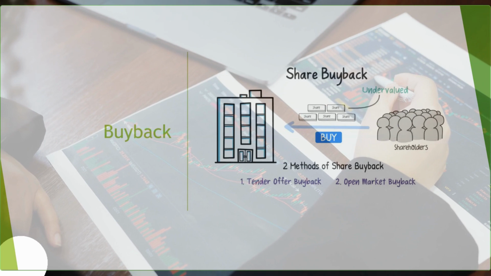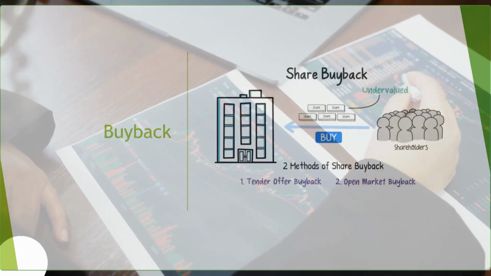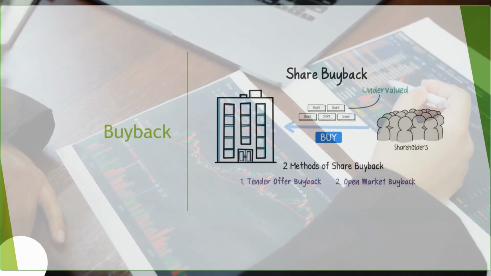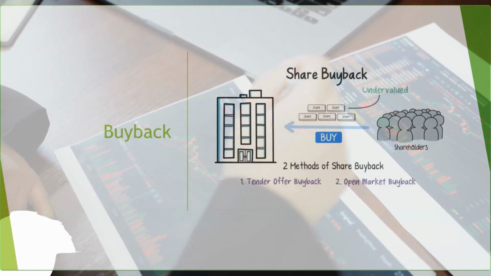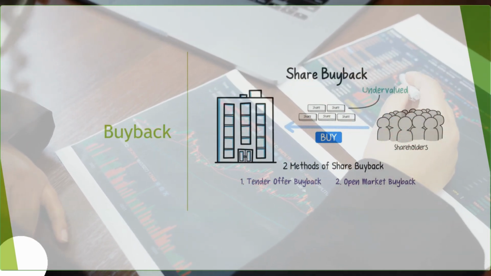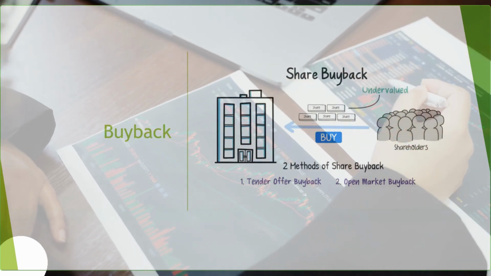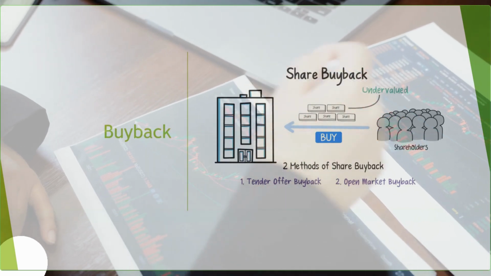So what they will do is set a ratio: of whatever people are applying, only 50% or one fourth we will be buying. So you cannot sell all your shares at that higher price, only a limited number of shares will be sold. Right now for TCS, they are saying one fourth of whatever you apply, the company will be buying. This TCS buyback is a tender offer.